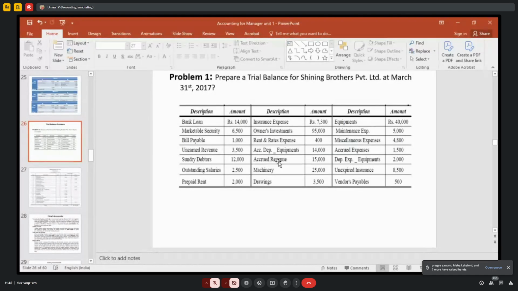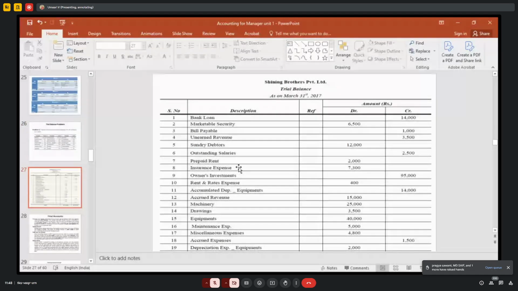Thank you. Unearned revenue. That means what? Unearned revenue means outstanding. Very good. He might have received but not accrued. Say for example, rent advance you may have received in advance, but it may accrue for the next month or next year, like that. So that is called unearned revenue or outstanding revenue.